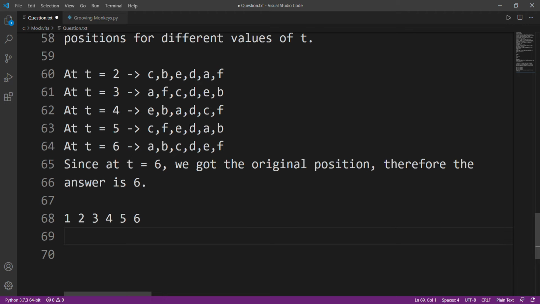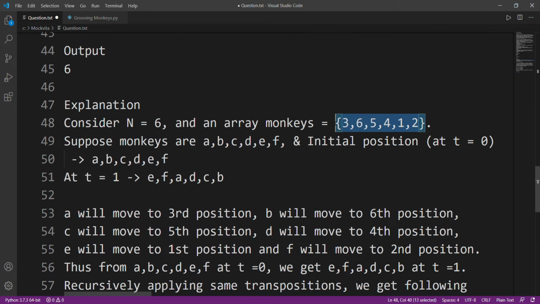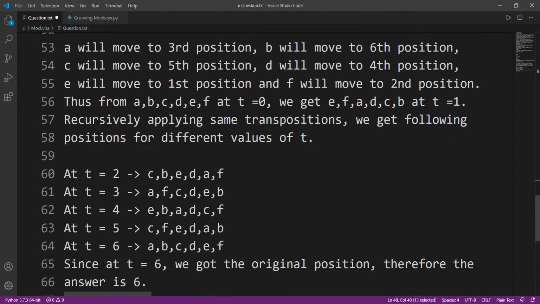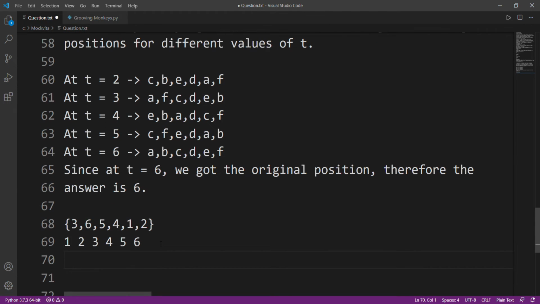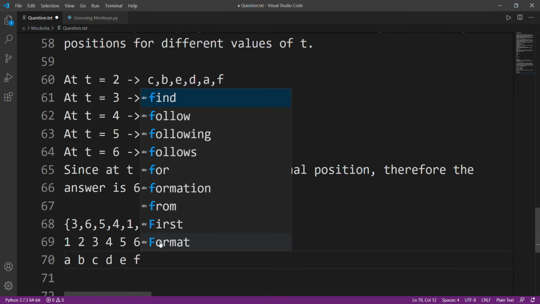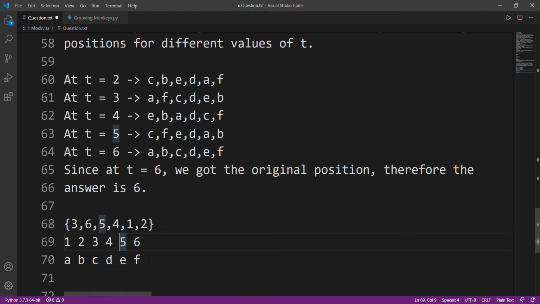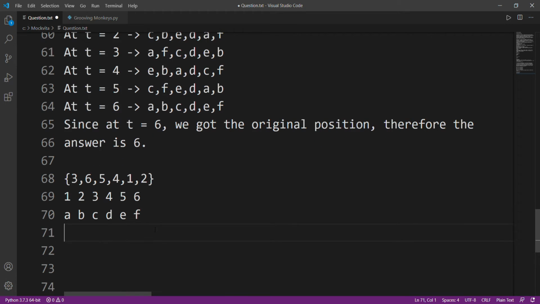Suppose we have these six indexes basically, and the pattern that we have is this one. Now focus, because I'll be showing the very important part. The monkeys were a b c d e and f. Forget about all of these values, forget about a b c d e f. Right now we'll try to focus on only one monkey. Below I'll store after how many turns that monkey returns to its position.